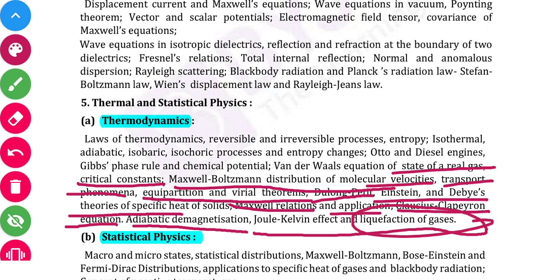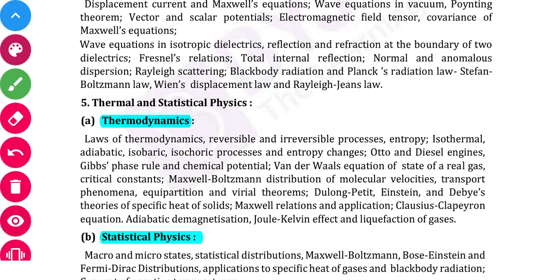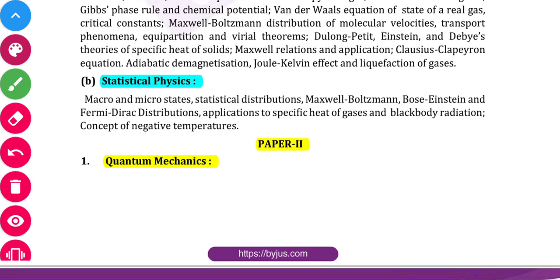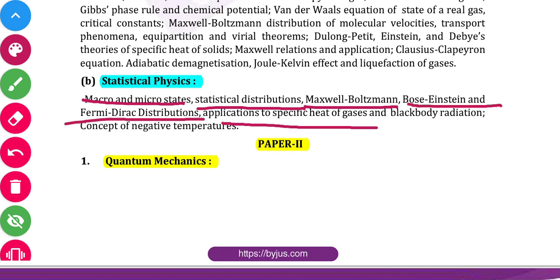Okay, and in statistical physics we will discuss macro and micro states, statistical distributions, Maxwell Boltzmann, Bose-Einstein and Fermi-Dirac distributions, application to specific heat of gases and black body radiation, concept of negative temperature.